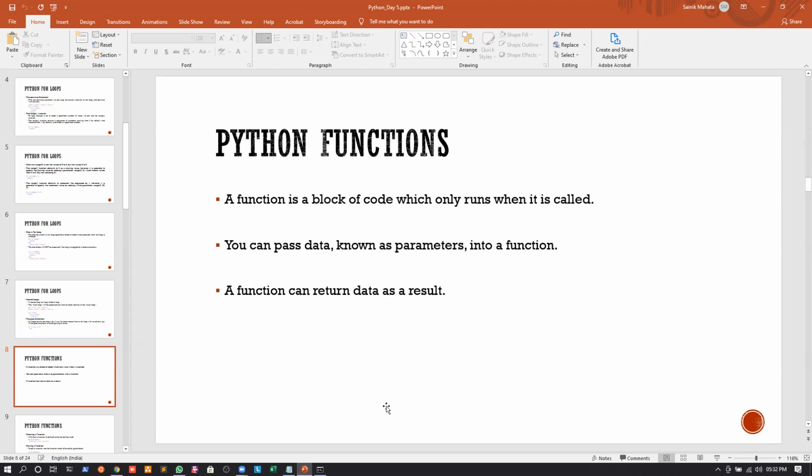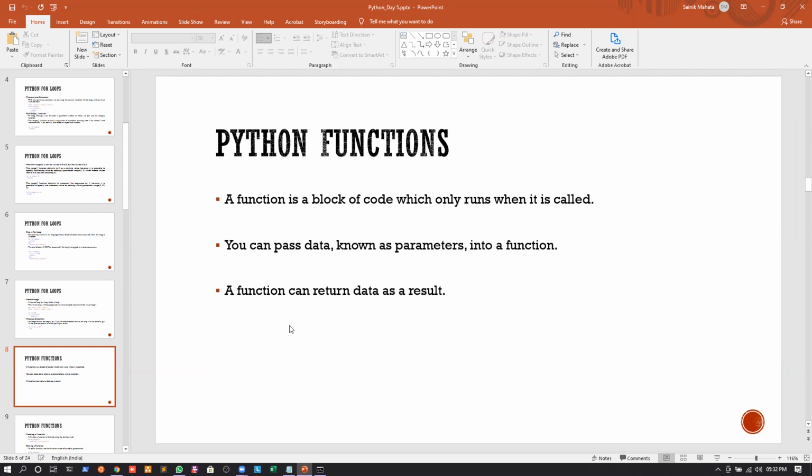A function. Okay. Now again, you can also pass data, known as parameters, into a function, right? So whenever we want to give some values to a function, those values are nothing but parameters, and we can pass data as parameters into a function, right? And also a function can return data as well. Whenever we are using a function, it can happen that in the function itself we will print the values that have been calculated, or else we can just return the values calculated in the function to the calling variable, or to the calling function, right?